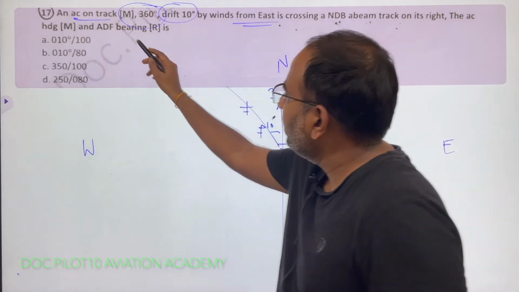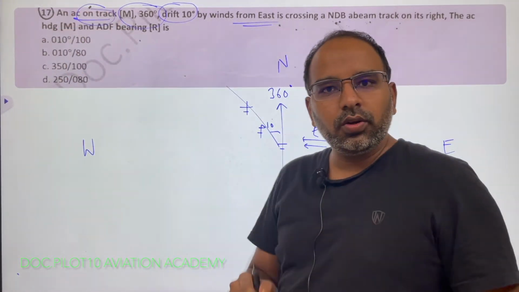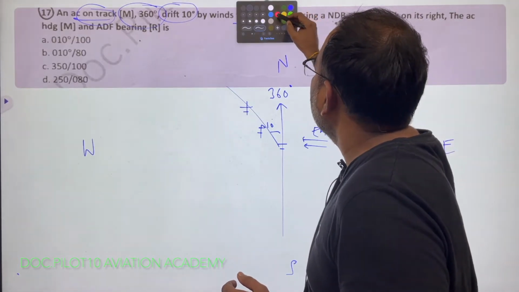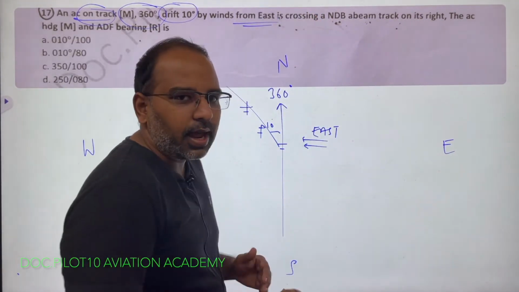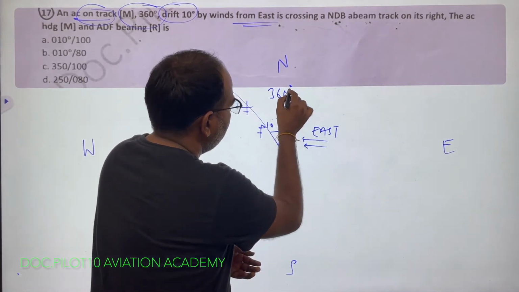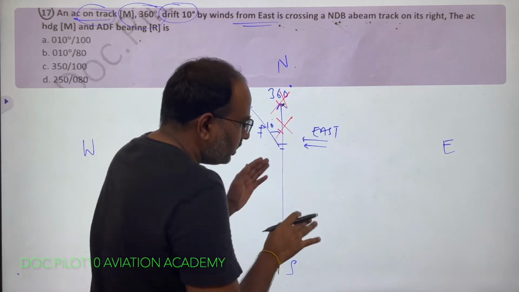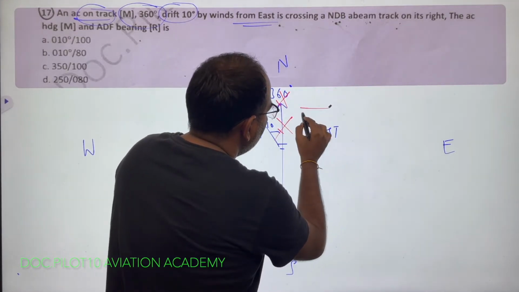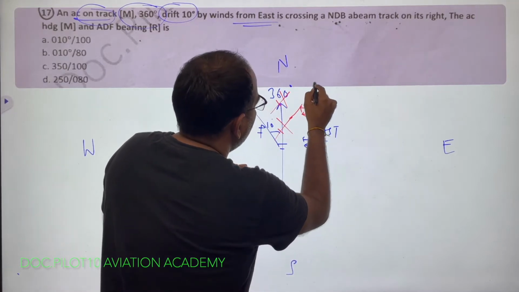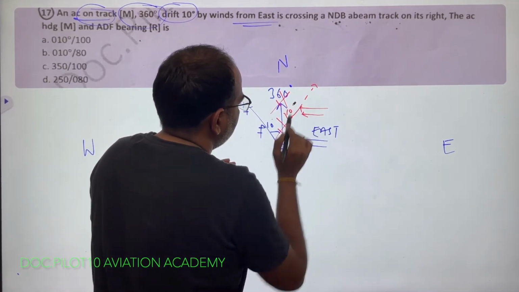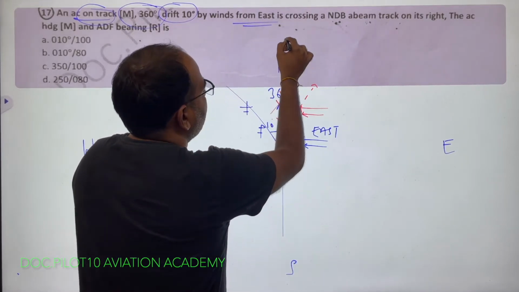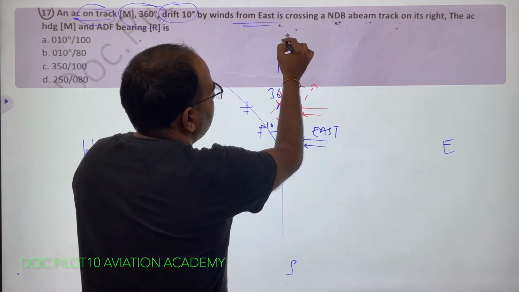But this is not the case here. The aircraft is on track. That means in spite of winds, it is able to maintain the track. So the aircraft is doing something called crabbing into the wind. So the aircraft is flying like this. Now it is crabbing into the wind, so that if the winds are like this, the heading is 10 degrees. Correct, into the winds, but the aircraft is on this track of 360 degrees.